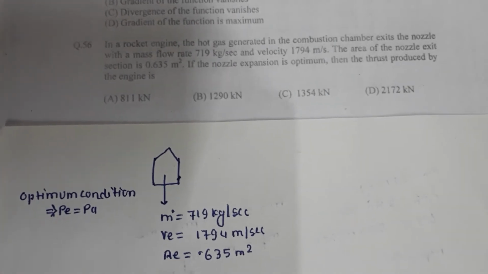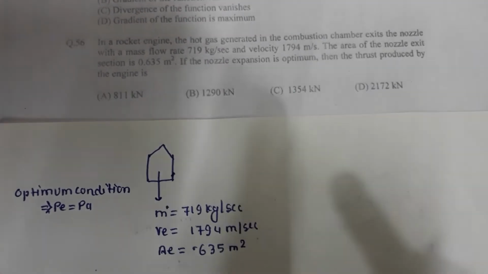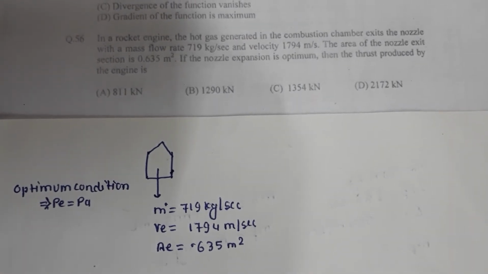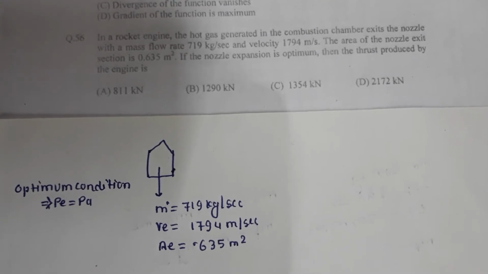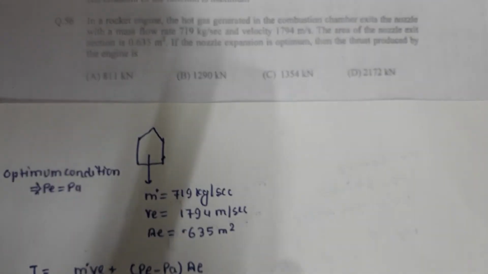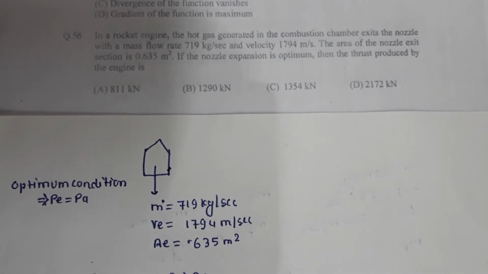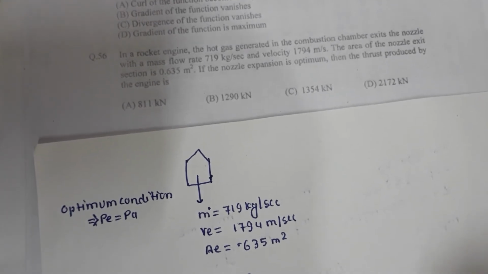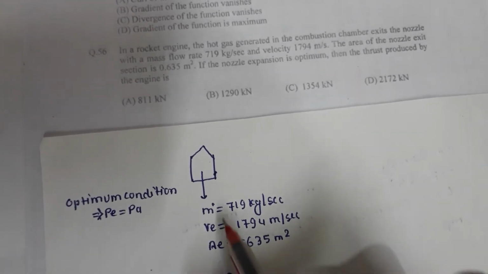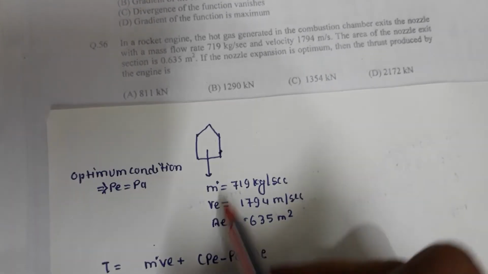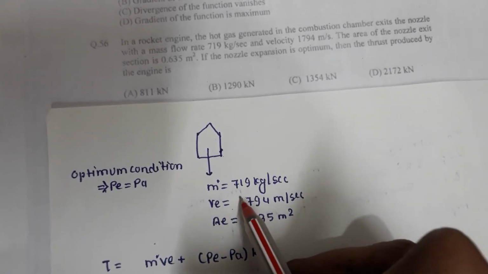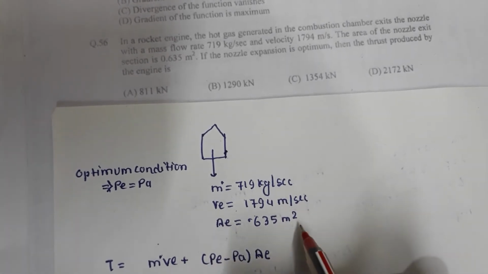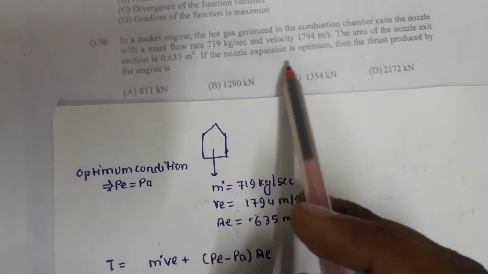Now the next question: in a rocket engine, the hot gas generated in the combustion chamber exits the nozzle with a mass flow rate of 719 kilogram per second and velocity of 1794 meter per second. The area of the nozzle exit section is 0.635 meter square. If the nozzle expansion is optimum, then the thrust produced by the engine is. The given data: this is the diagram of a nozzle, with exit mass flow rate 719 kilogram per second, exit velocity 1794 meter per second, and exit area. One more condition is that the nozzle expansion is optimum.